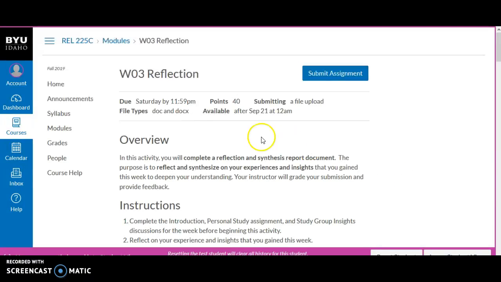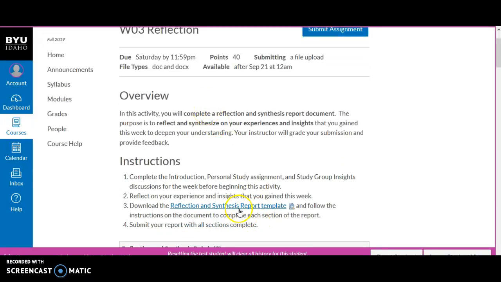Again, just clicking next takes you through. This is the weekly reflection. You download the reflection and synthesis report template. That will be the same template for the rest of this course as you go through and do that, just specific with the Article of Faith we're studying, and the learning goal focus will be changing on that.